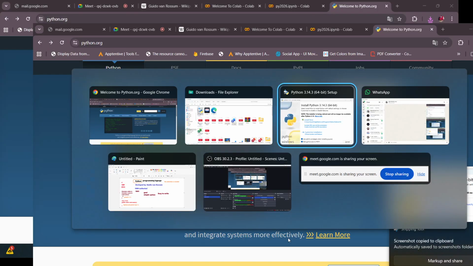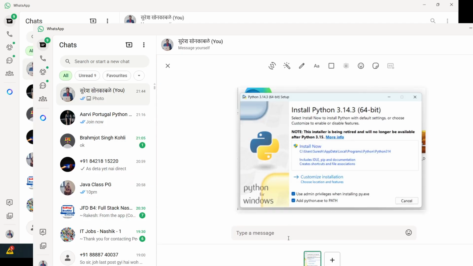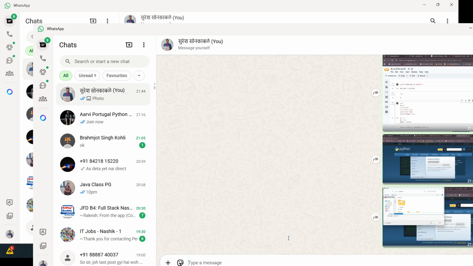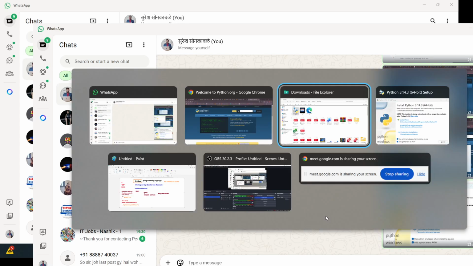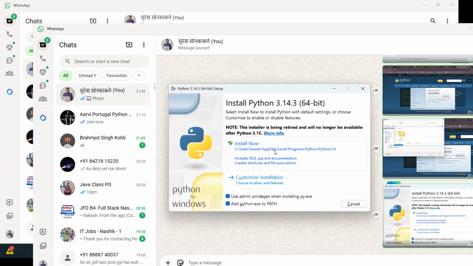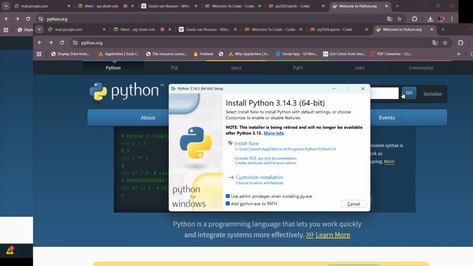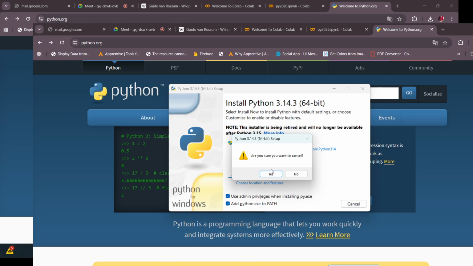So this is the process you need to follow. Simply hit Install Now. It will keep installing: just next, next, next, and finish. Don't do too many things. Keep it as simple as you can.